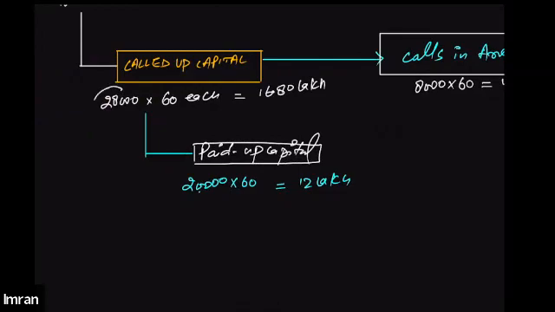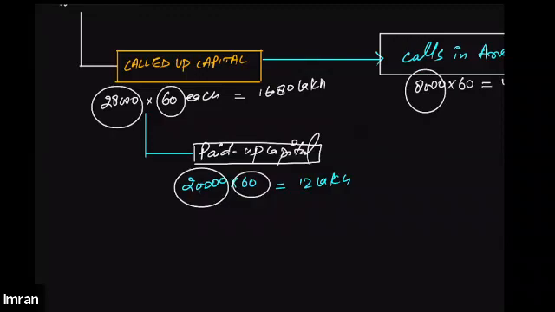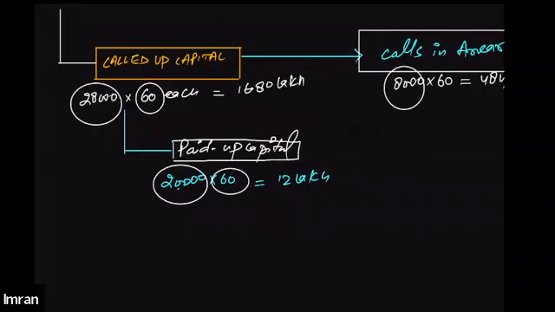So we have called the public to pay for 28,000 shares at the rate of 60 each. But out of this, the public has paid only for 20,000 shares at 60 each. So what about the remaining shares? The remaining shares are still pending. They haven't paid any amount in respect of 8,000 shares. So how much amount will we be collecting? We must have collected for 20,000 shares only at 60 each. That means the total amount paid by the public will be 12 lakh. This is called the paid up capital.